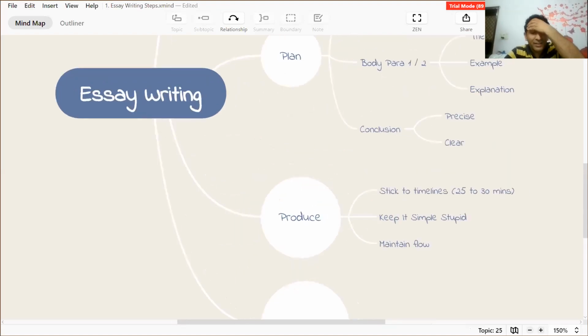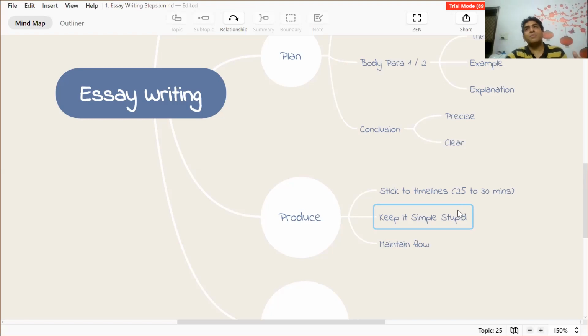While writing the essay, in this step, it is very important to take care of the timeline. The crux of the whole essay writing process is to maintain strict discipline with respect to the timeline. You get 25 to 30 minutes to write the essay. And if you take, let's say, 3 or 4 minutes in the first 2 steps, prompt and plan, not more than 4 minutes, you will get 30 minutes to write the essay.